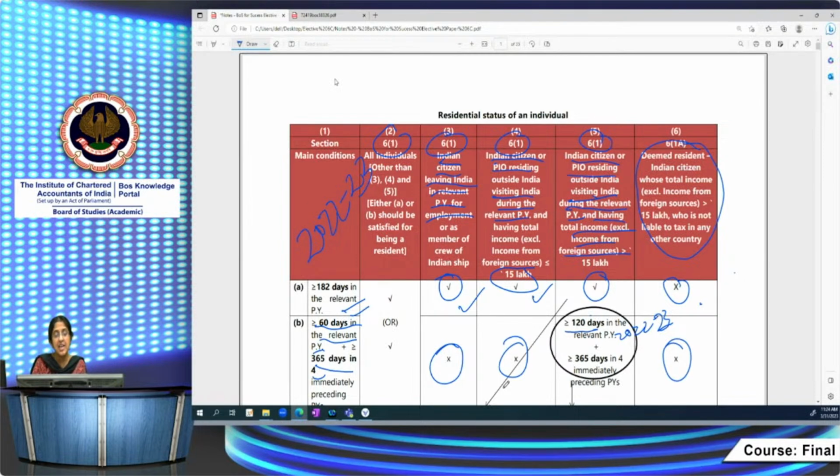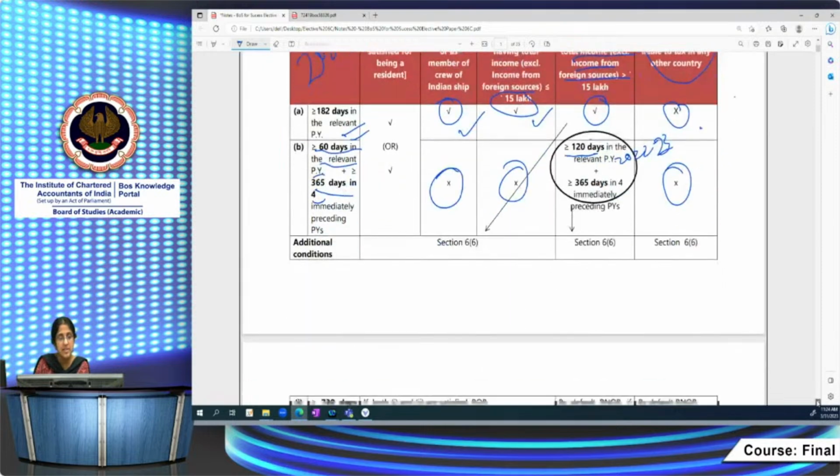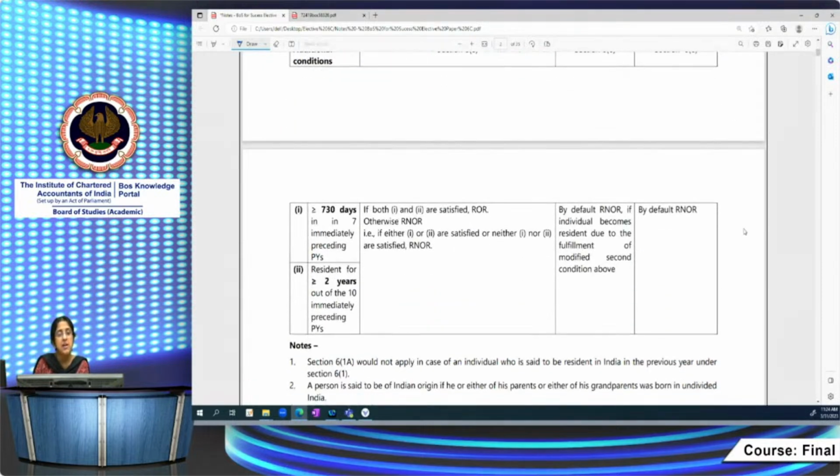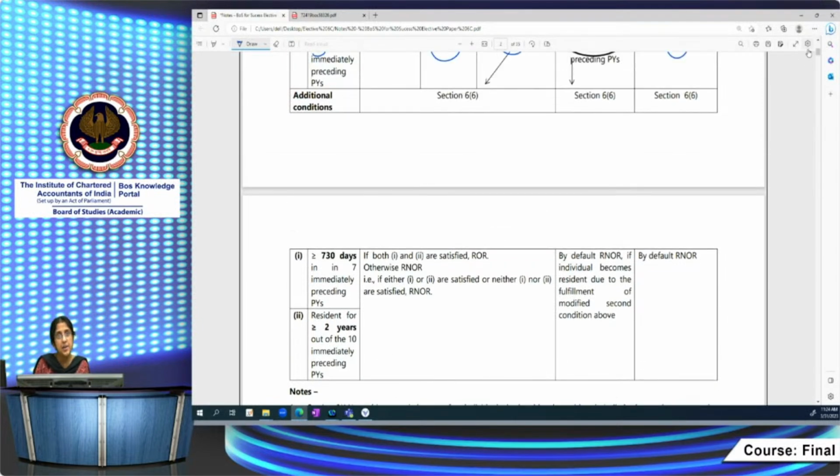Now, this is as far as resident is concerned. Now we have to see how a person is not ordinarily resident. We saw the three residential statuses, ROR, RNOR, and non-resident. 6.1 and 6.1a help you determine whether the person is a resident or a non-resident. After that, how do you go about finding whether the person is an ROR or RNOR? So the additional conditions become important.